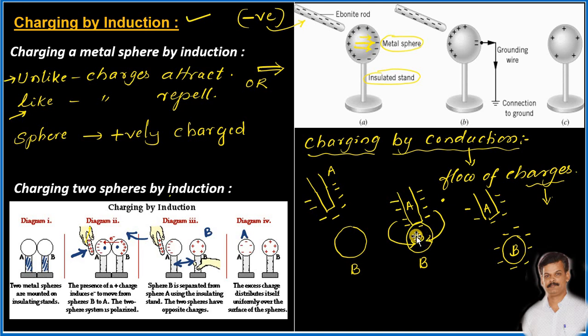Because of this contact, charges flow from higher concentration to lower concentration, and the uncharged body acquires the same type of charges as the already charged body. That is called charging by the conduction method.